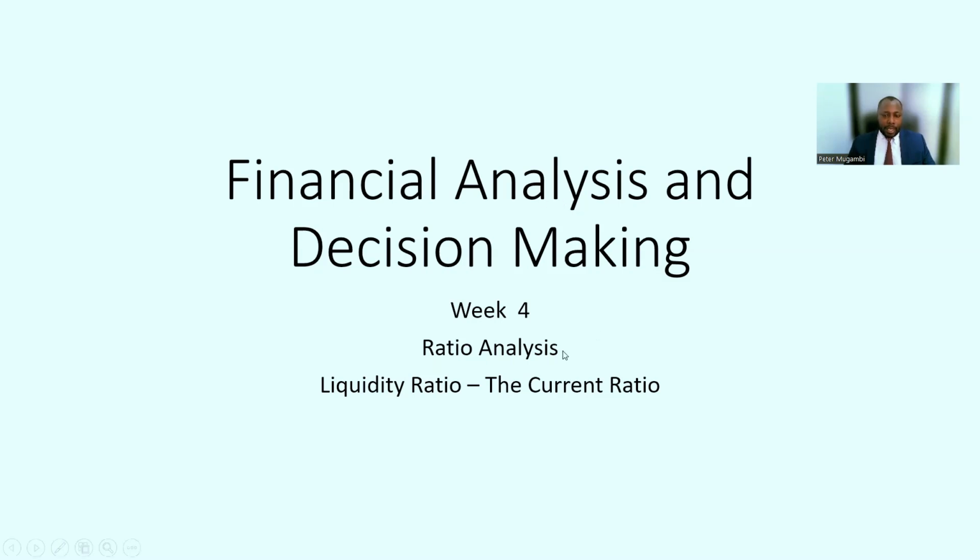And then the key tool that the stakeholders use, both internal and external, to extract this information for decision making is ratio analysis. For the purpose of today's session, we shall look at the current ratio. The current ratio is very important because it helps both the internal and the external stakeholders determine the liquidity of a company.